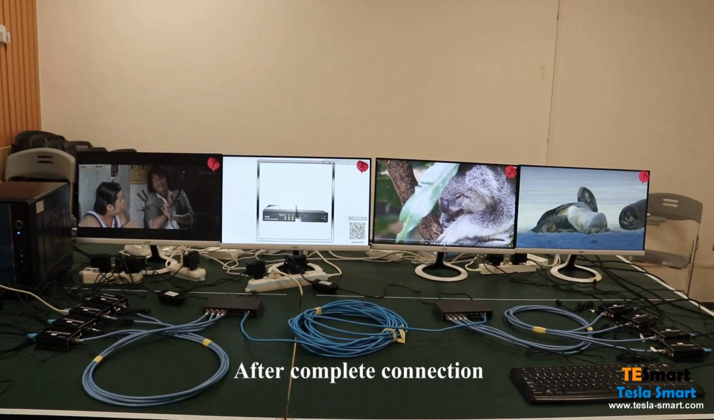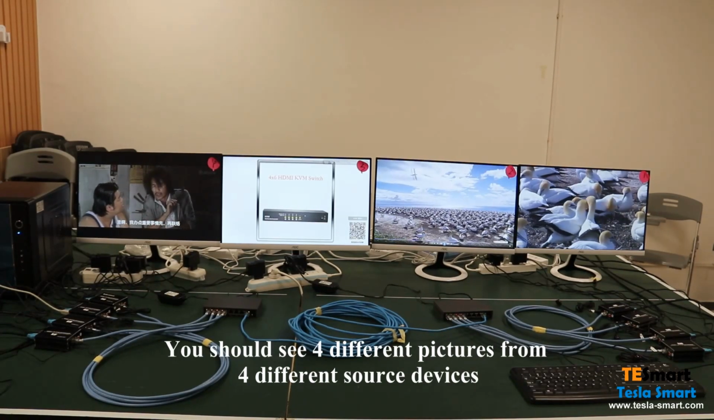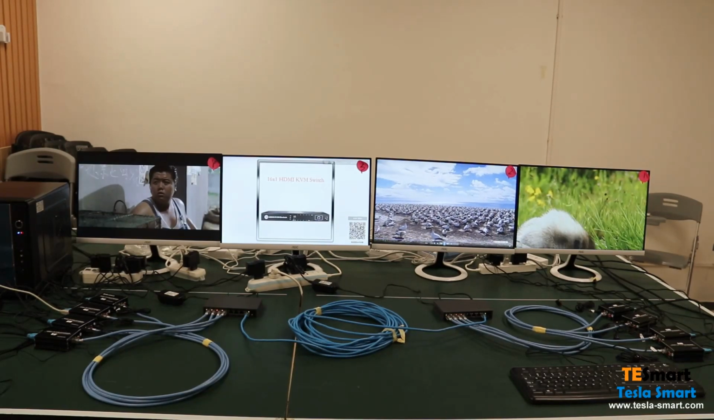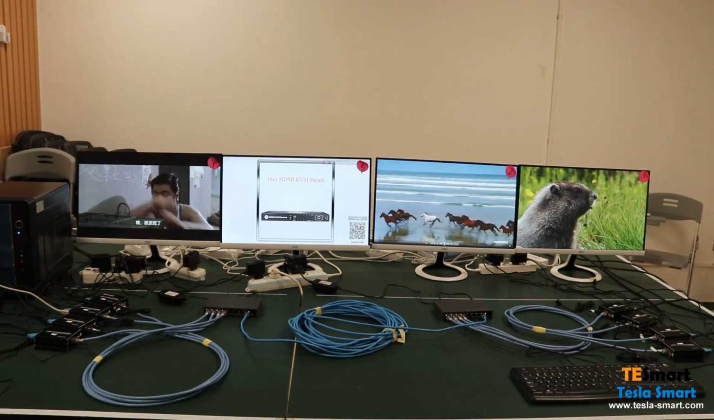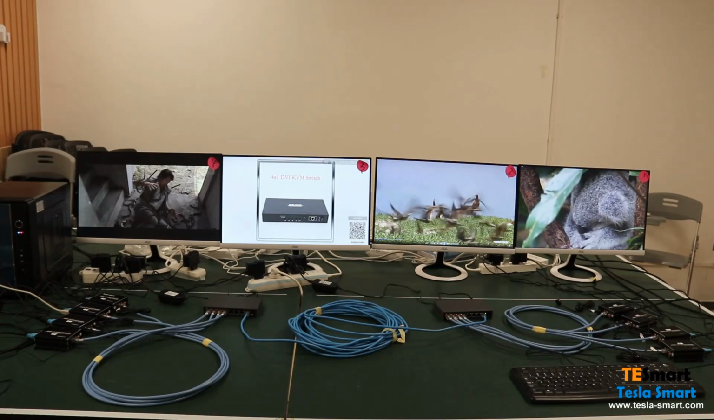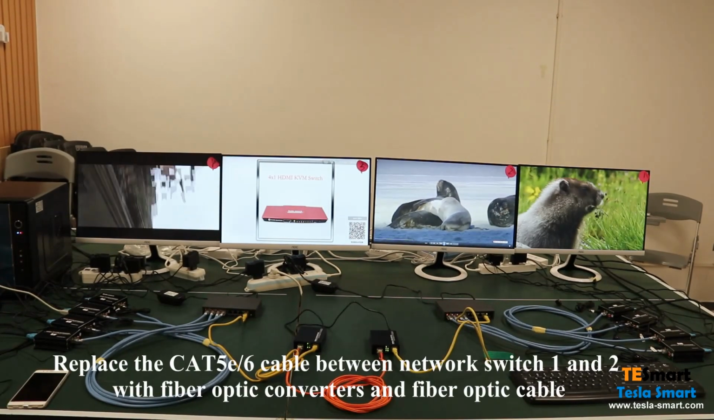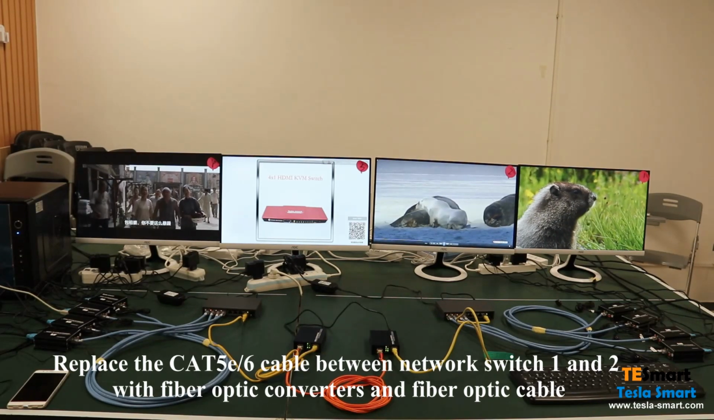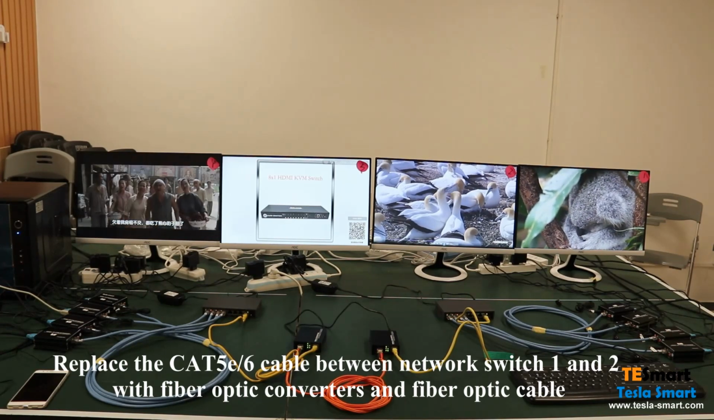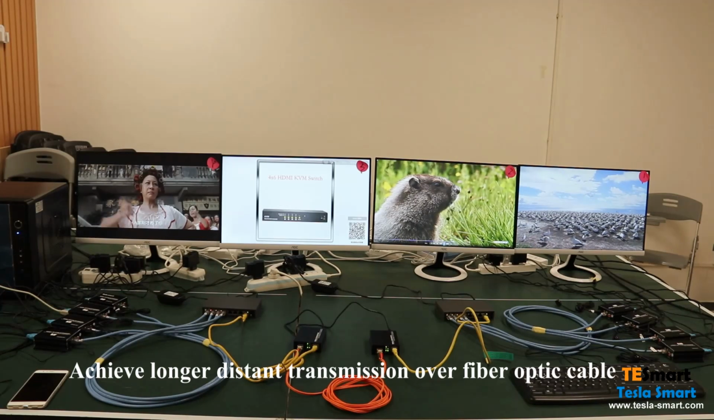After complete connection, you should see 4 different pictures from 4 different source devices. Replace the Cat5e6 cable between network switch 1 and 2 with fiber optic converters and fiber optic cable. Achieve longer distant transmission over fiber optic cable.